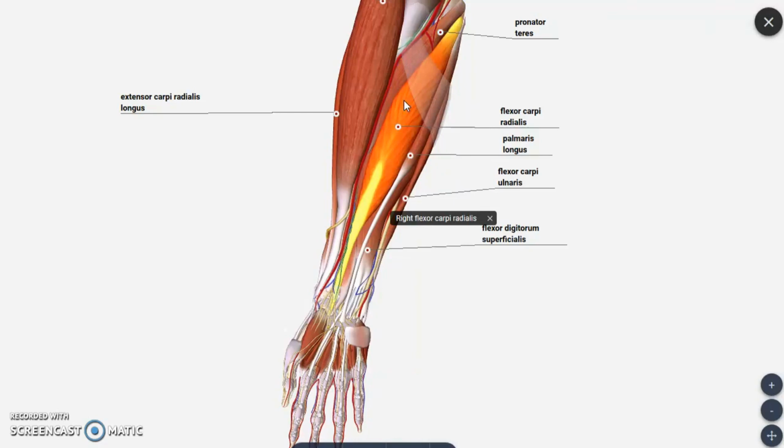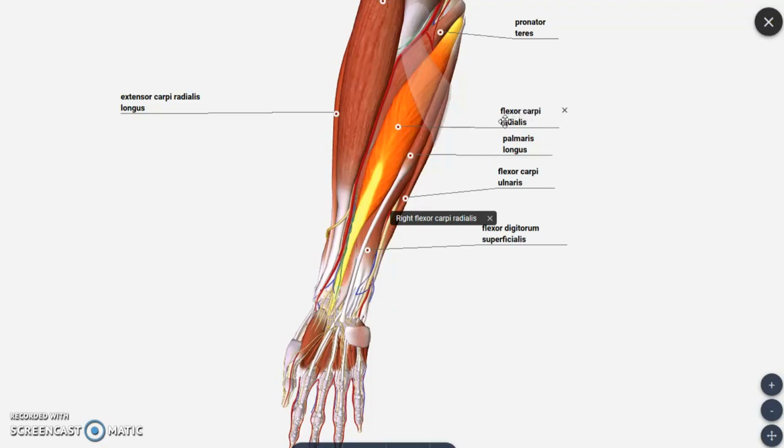You already know anterior compartment muscles give an action called flexion, so we call those muscles flexor muscles. Flexor carpi radialis, the name itself indicates flexion. Carpi means it is going to insert into the carpal bones.